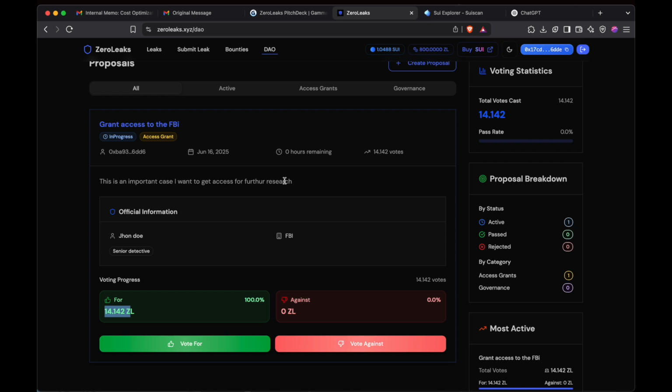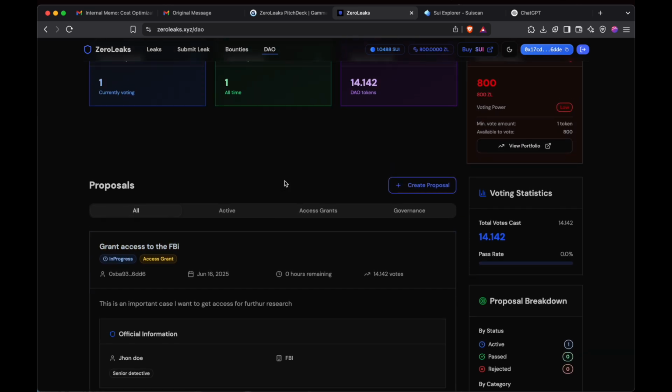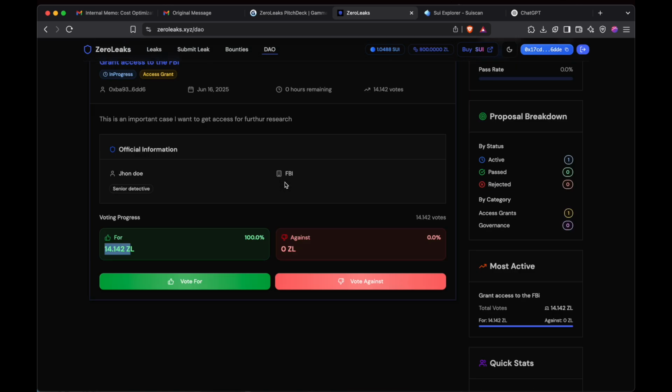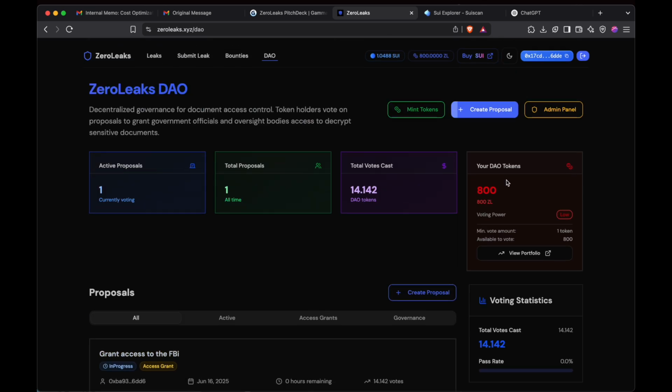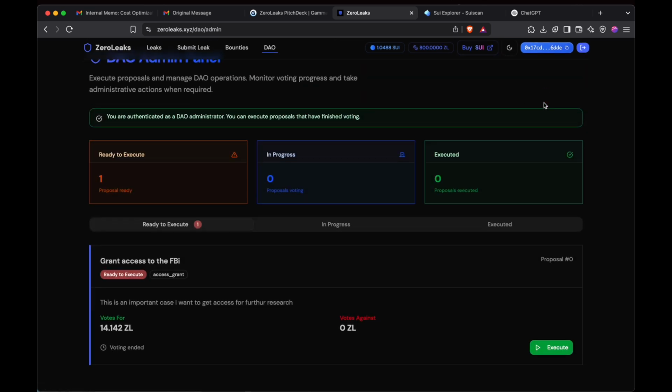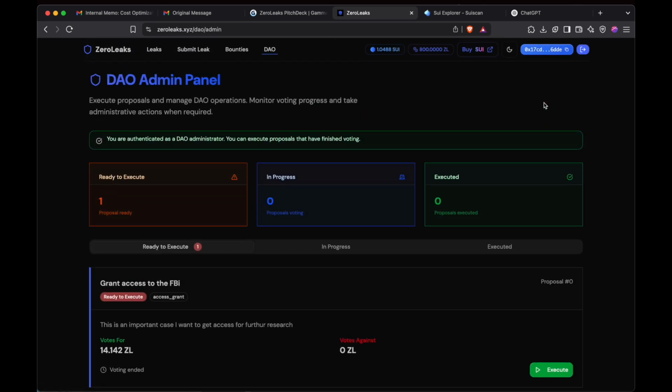Now the deadline for the proposal is only 1 minute for demo purposes, and we will soon see it pass. Now I will speed up this part. Now I will go to the admin panel. You can see the DAO admin panel. The admin is someone who is responsible for executing this proposal from the DAO.